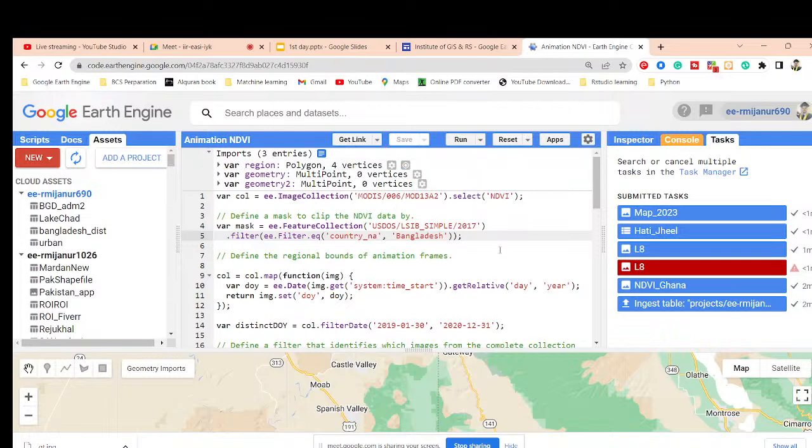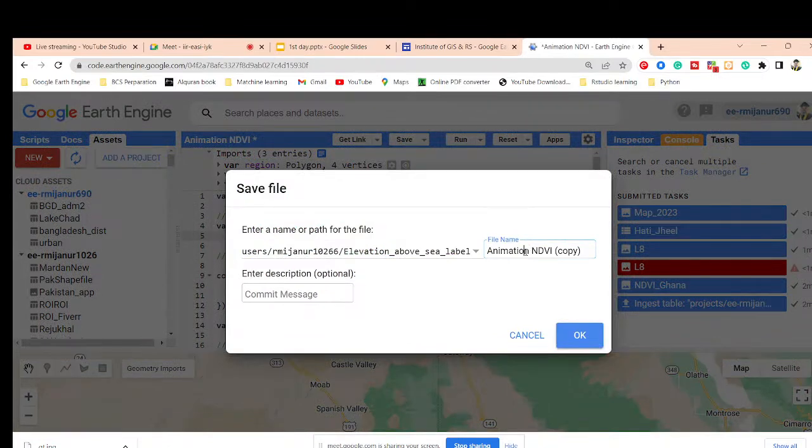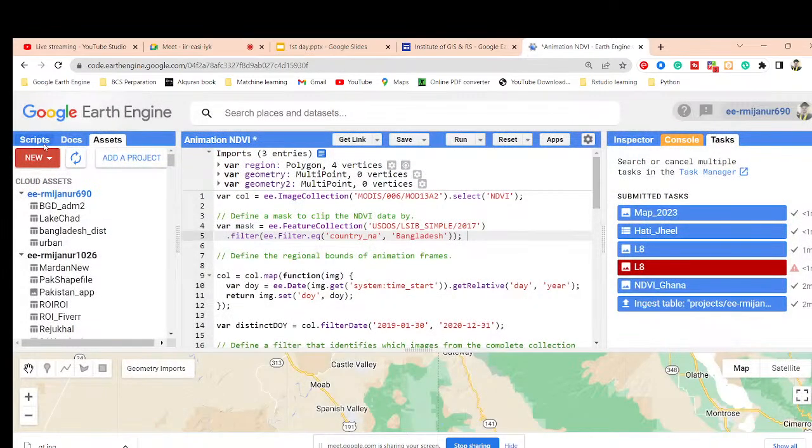Also, you can see this code I already saved. We can simply click here and Save As. At this time, you can simply give a file name. I already put in this file name, and okay. Then it will be saved under the Scripts tab.